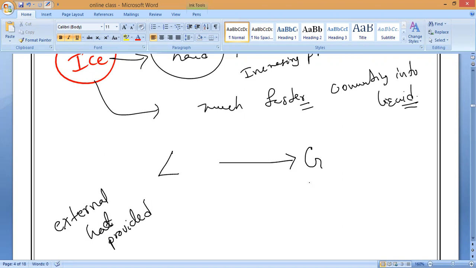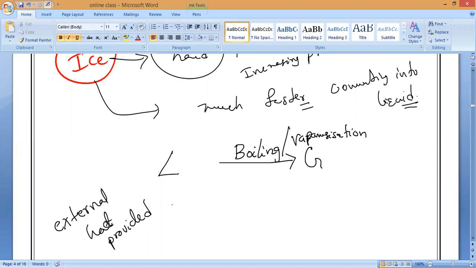Suppose I am boiling the water. I am heating the water. That is what we used to call it as what? What is that process called? Boiling, or evaporation. We can say not evaporation, vaporization. Vaporization. Okay. Understand? Vaporization.